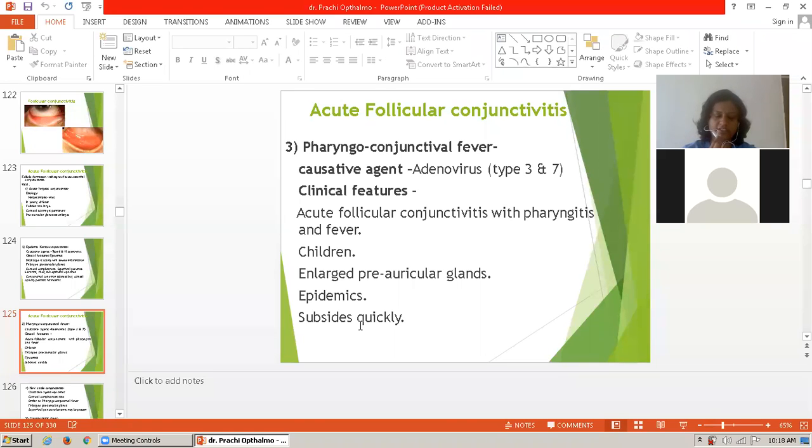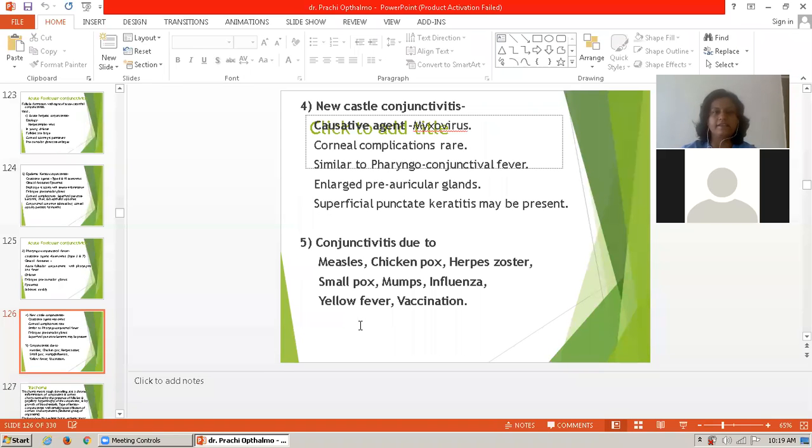Acute follicular conjunctivitis is seen in these, then there is pharyngitis and fever. These are the clinical features. Preauricular lymphadenopathy is also seen in this, with a superficial punctate keratitis, but it is rare. It subsides quickly. So the next is Newcastle conjunctivitis.